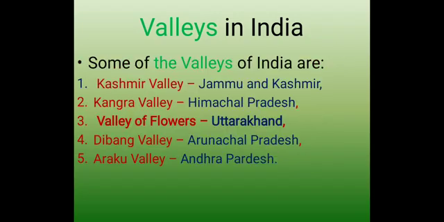Now we will talk about the valleys which are there in India. We will talk of some of the valleys in India. Kashmir Valley, which is in Jammu and Kashmir state. Second, Kangra Valley, which is in Himachal Pradesh state. Valley of Flowers is in Uttarakhand state. Dibang Valley is in Arunachal Pradesh state.